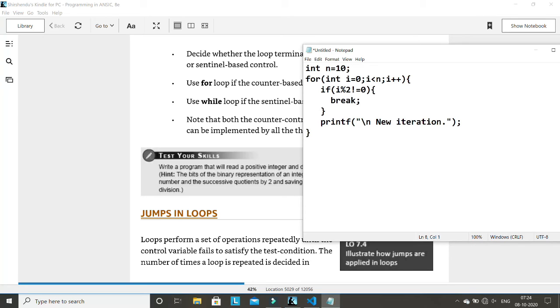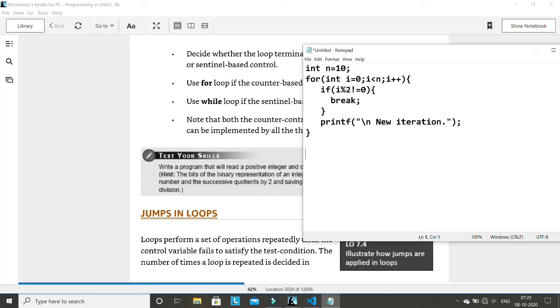So how will this program execute? First time for I equal to 0, this is false, so it will print new iteration. Next time when I equal to 1, it will come here and find that this statement is true, so it will go inside and execute break, and it will come out of this for loop. That's it. This line will print only once. Even though it should repeat 10 times, it will not repeat because you have written a break statement, so it will just come out here.